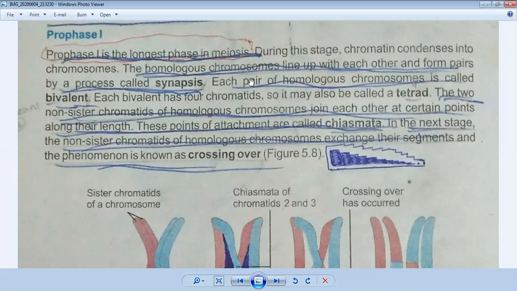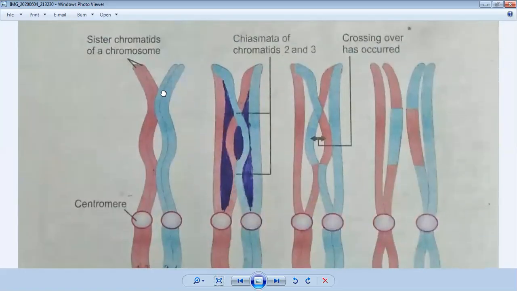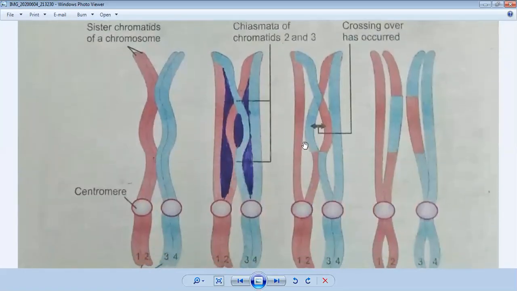The homologous chromosomes line up with each other. If you observe the diagram, you can better understand with the help of a diagram.